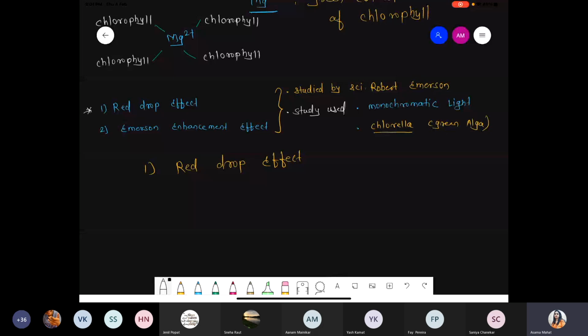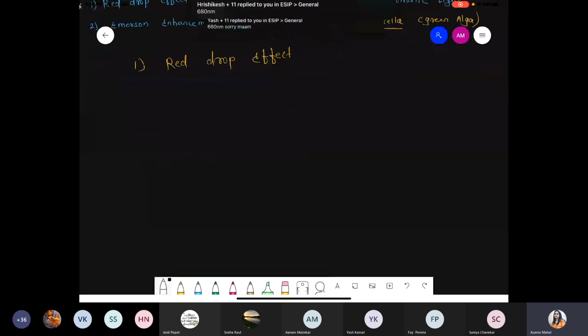See, नाम आ रहा है red. Red means what? Related to red light. And can you tell me what is the absorption spectra for red light? Red light absorbs which wavelength? Tell me, red light absorbs which wavelength? I'm not talking about the far red. Red light. Yes, it's 680 nanometer. Very nice.